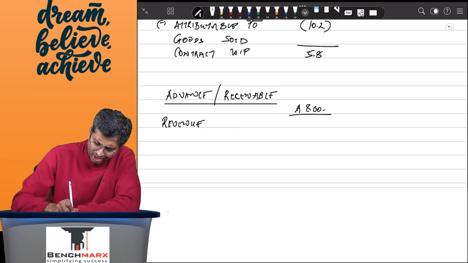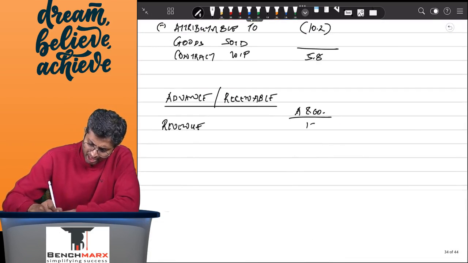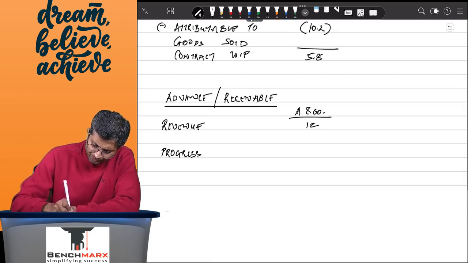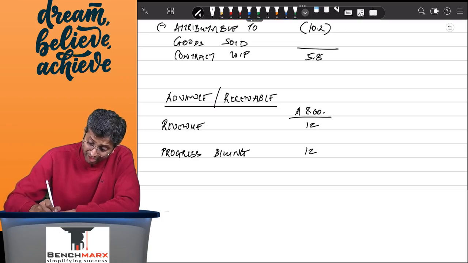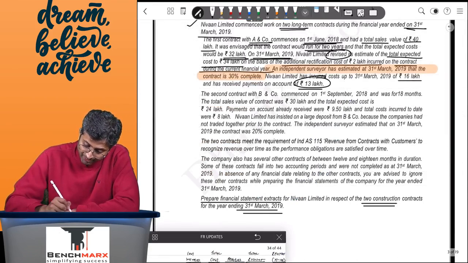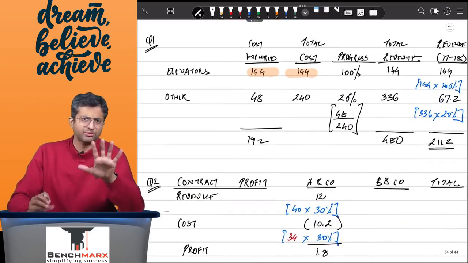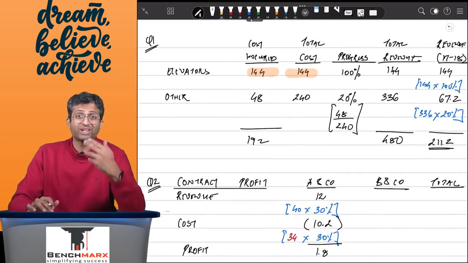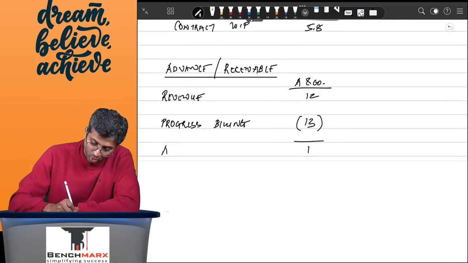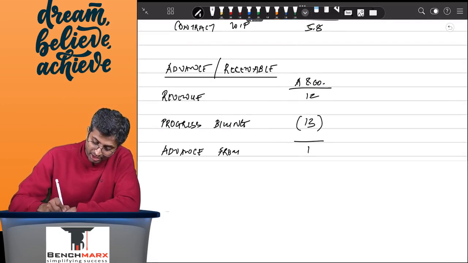We will say, well, the revenue recognized is 12. And hence, ideally, the progress billing / receipts should be to the extent of 12 only. However, we have billed and received, I think, 13 lakhs. And hence, for something which is worth 12, which is recorded, we have received 13. So 1 we have received extra. So this is like advance. So this will be advance from customer. So this is like a liability.